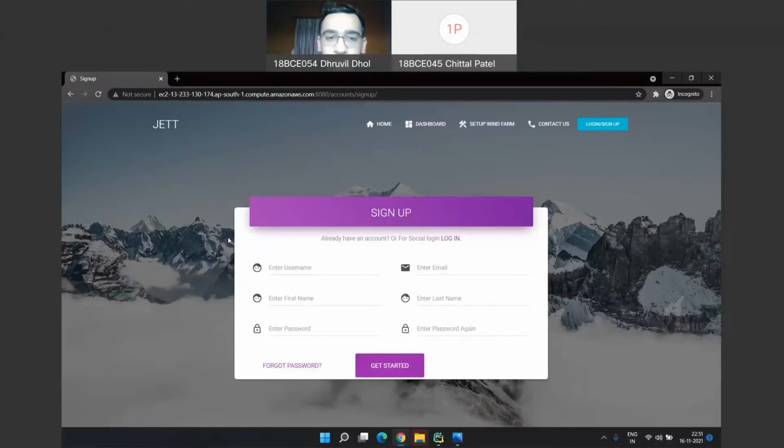So now let's start with the sign up service. We have two options: the user can sign up through classic sign up, or the user can sign up through many social services like Google, Twitter, or Facebook. So let's start. We also handle many exceptions.